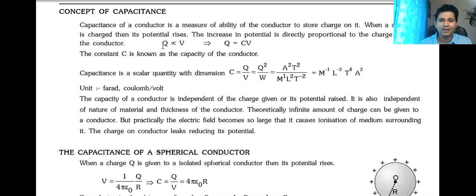Charge is directly proportional to potential, so Q is directly proportional to V. To remove this proportionality, I'll put a constant C, which is called capacitance, C equals Q by V. C is a constant, so it will not depend on Q and V. Q and V will adjust accordingly.